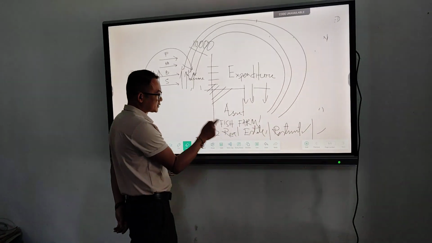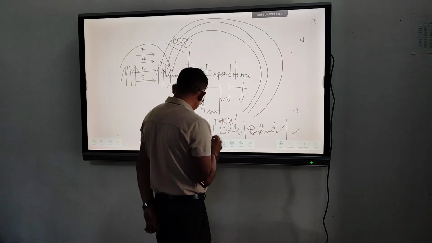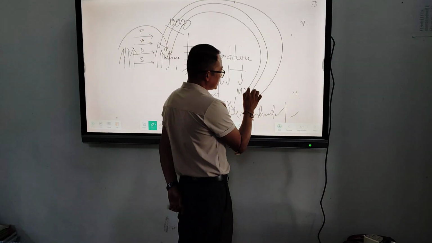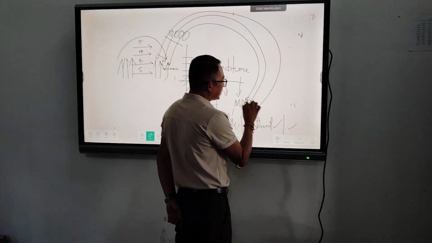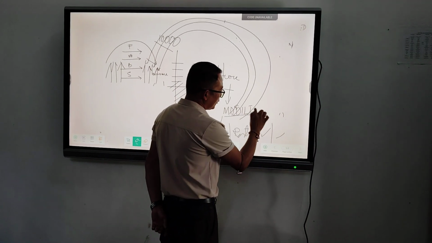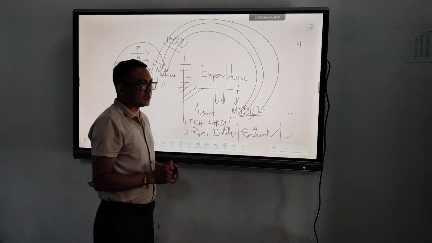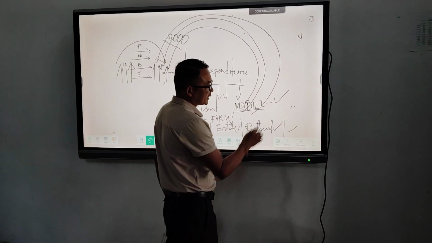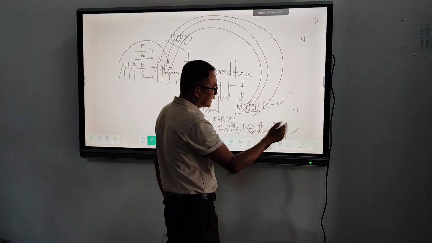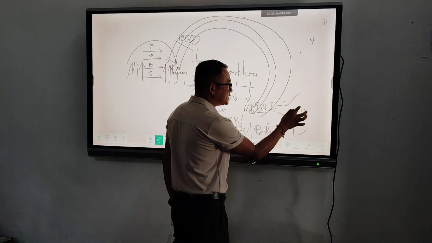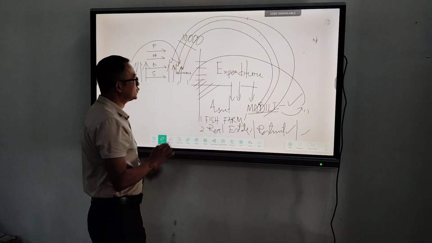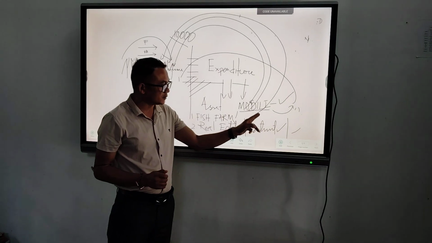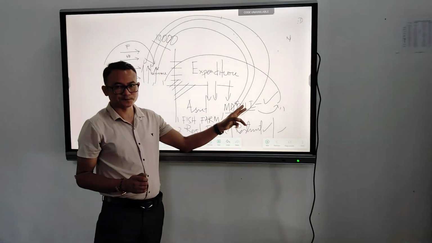Or sometimes a student can have a mobile phone. Mobile phone is also an asset. But some student may ask, how can mobile be an asset? For example, if the student or if the person uses a mobile phone and he trades in the stock market or forex or something like that, then he can automatically generate income to his personal income. Then his mobile phone becomes an asset.